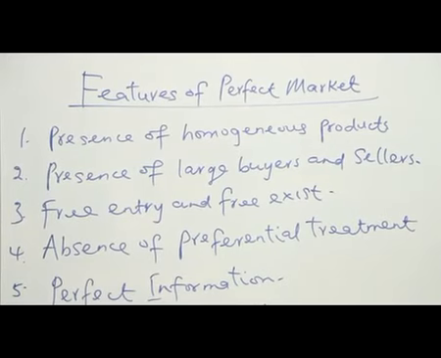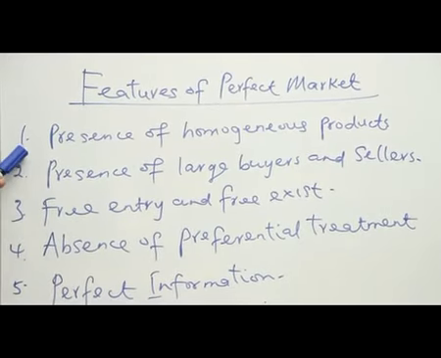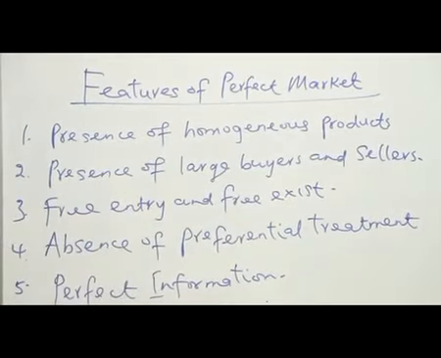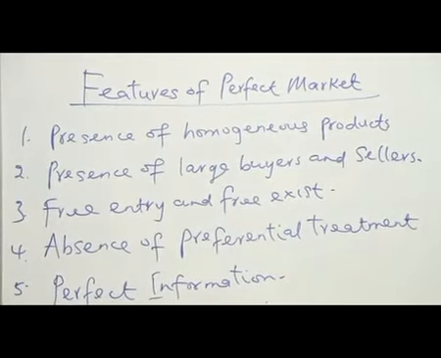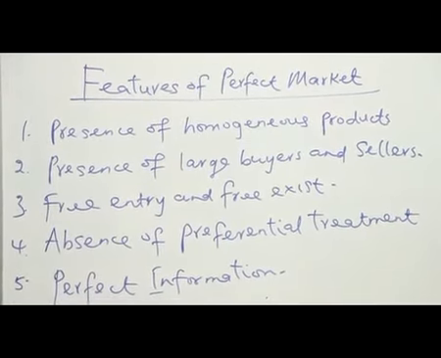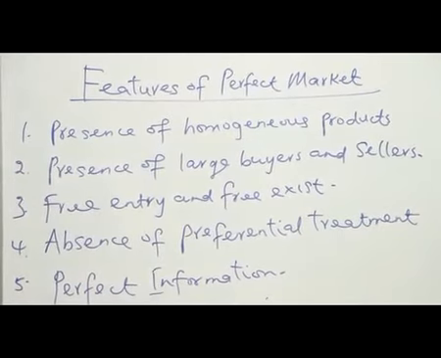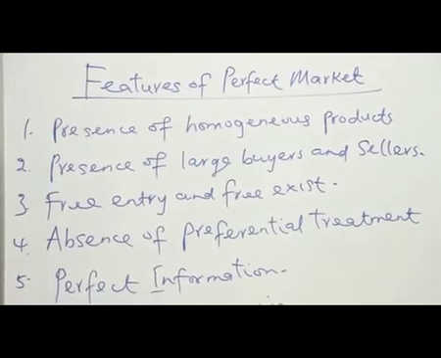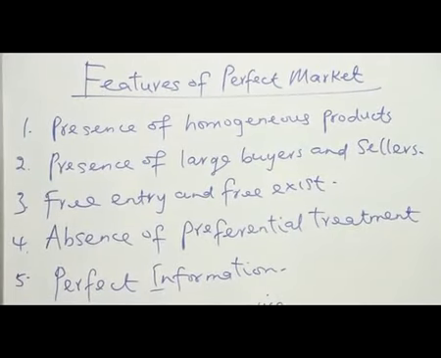The first condition: presence of homogeneous products. That is, in this market, if the products are homogeneous, then we can say the market is a competitive market or perfect market. What do we mean by this? That is, if the products are identical in nature, that is, the products are the same in terms of size, in terms of color, in terms of shape.